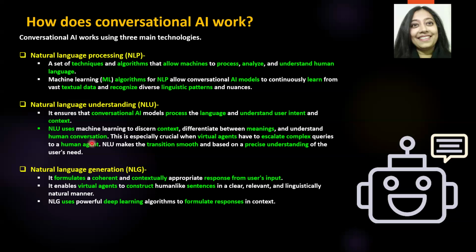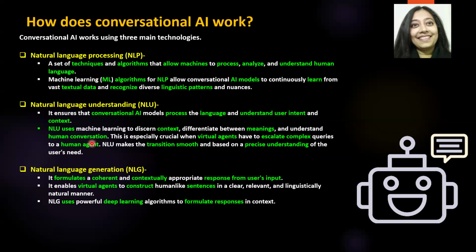And this is especially critical with virtual agents and chatbots, because remember that they are trained on a set of data. So if a question is asked that is beyond their training data, or they are unable to find a response, or the chatbot feels this is much more complex, it needs to hand over to a human agent.